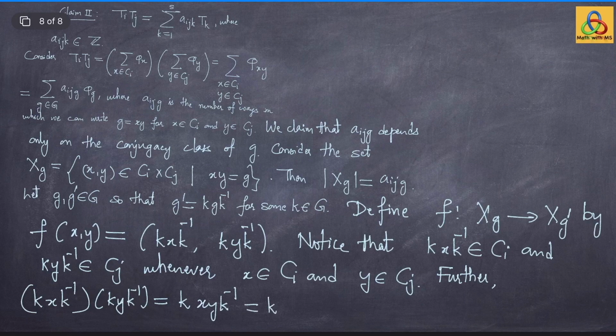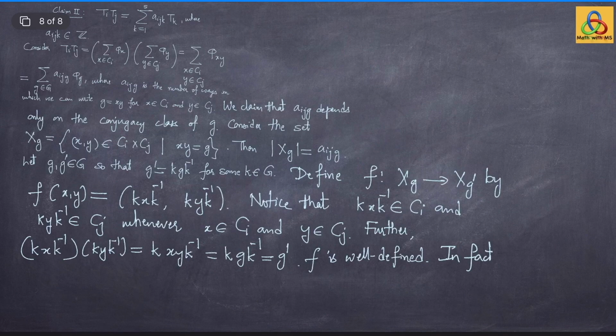So, that is the same as kgk inverse, but that is the same as g prime. So, this implies that whenever xy is in X sub g, then f of xy is in X sub g prime. So, f is a well defined map.